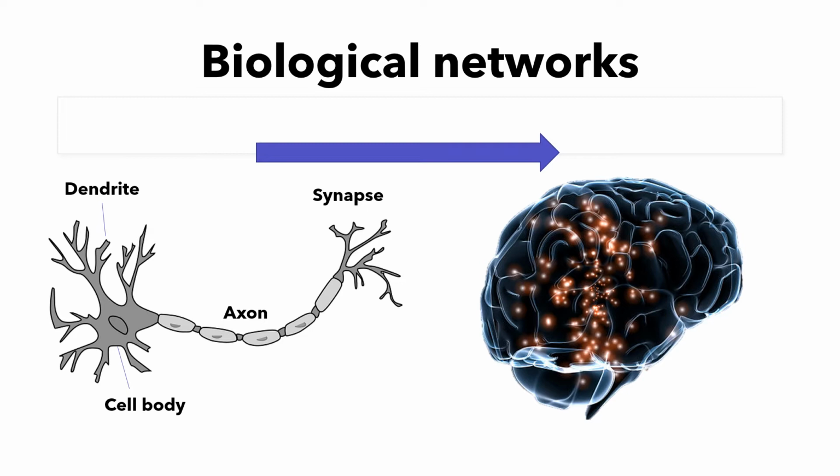The second type of networks is biological network. An example is our brain. We have about 87 billion neurons in our brains. Neurons are specialized brain cells that combine several inputs to generate a single output. What you see on the left is a neuron. During early pregnancy, neurons multiply at a rate of 250,000 neurons per minute. Each neuron is an information processing unit, with the branch-like input unit called dendrite, the metabolic center called cell body, and the output unit called axon.